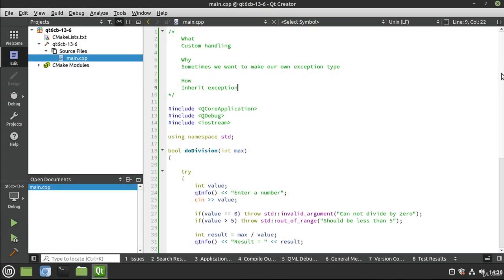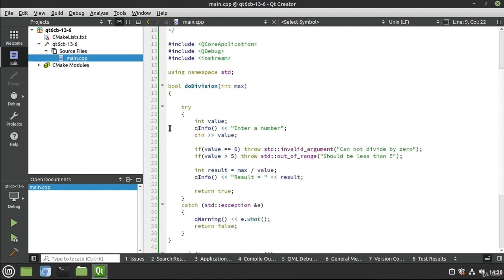I'm going to get asked time and time again, how do we make our own custom handling? I've shown you you can throw your own type of data. You can throw an integer, a QString, your own kind of class. You can throw a cat class if you wanted to. But I constantly get asked, how do we make our own data type that uses the standard library? So I'm just going to demonstrate that here.